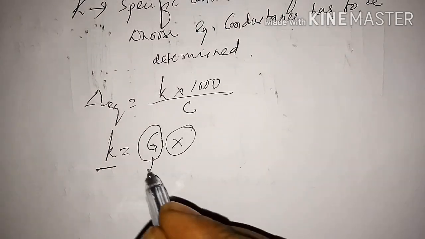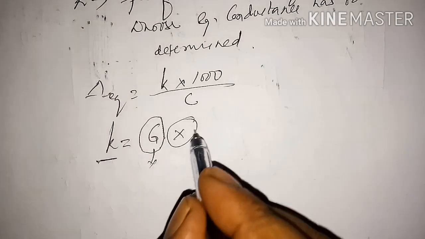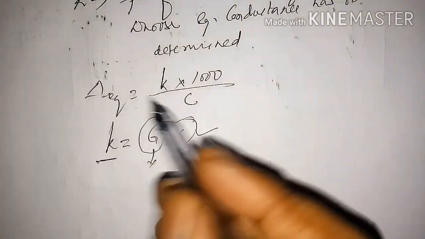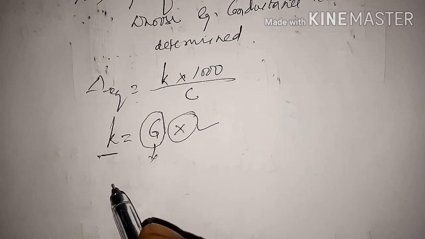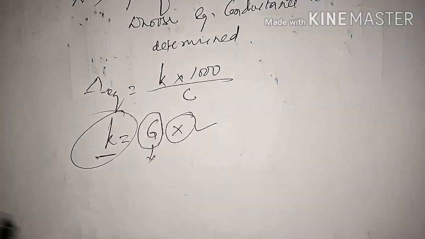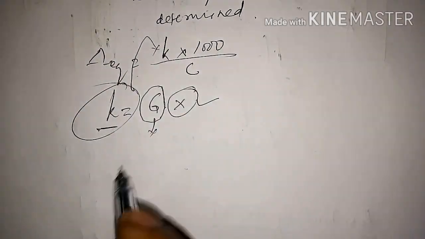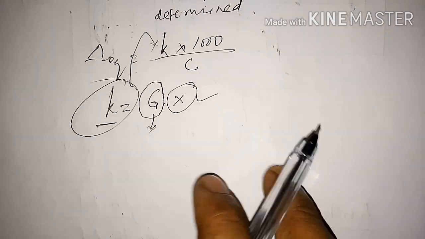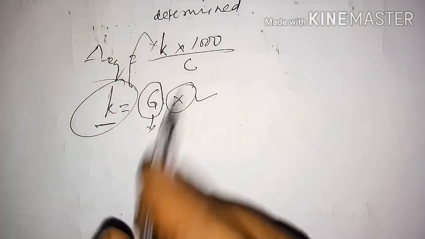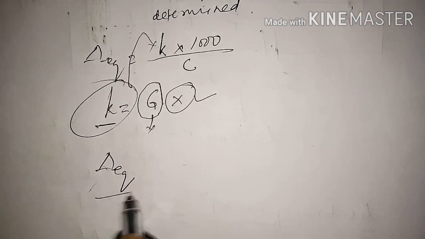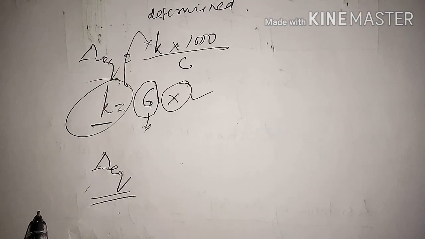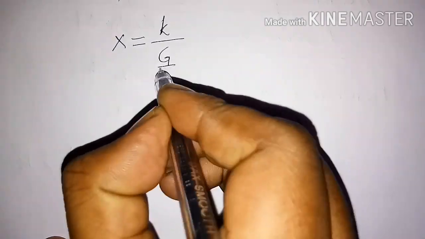The observed conductance can be determined by the above method simply. Then we can calculate the specific conductance. Once we calculate the specific conductance, we can put it here, and by putting this specific conductance here, we can calculate lambda EQ, that is the equivalent conductance. Once we calculate the observed conductance, we can calculate the cell constant.